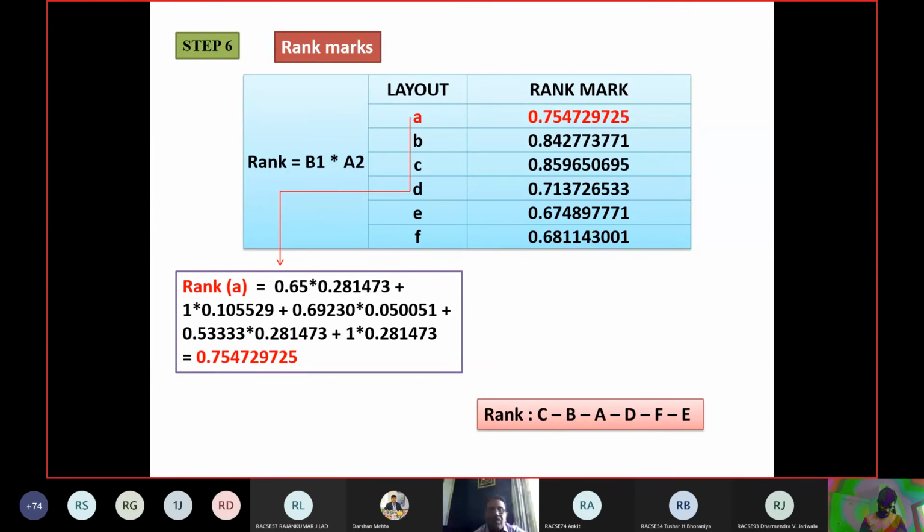Once you have all the values, you can rank them. C is 0.85, B is 0.84, A is 0.75, D is 0.71, F is 0.68 and E is 0.67. So this way you can rank your dice, A, B, C, D, E and F. Three and three, six dice are there. So these six dice can be ranked as C, B, A, D, F, E. These are the rank marks.